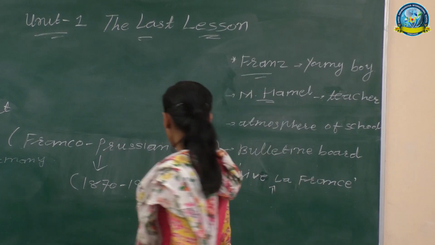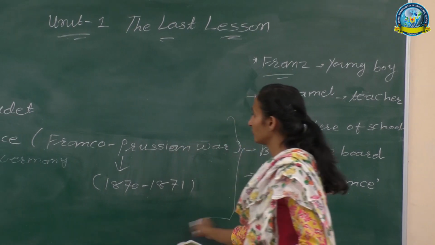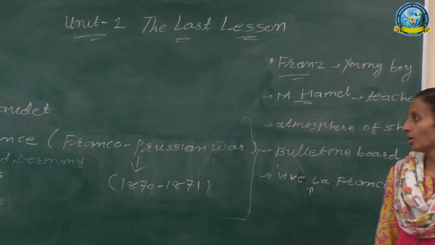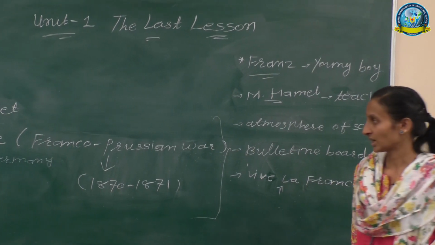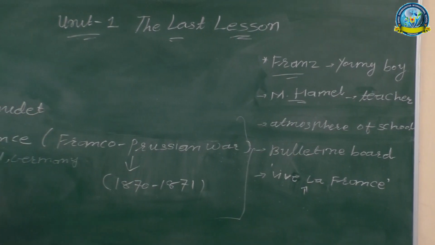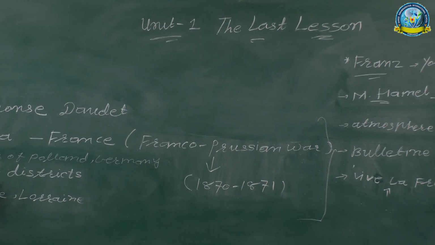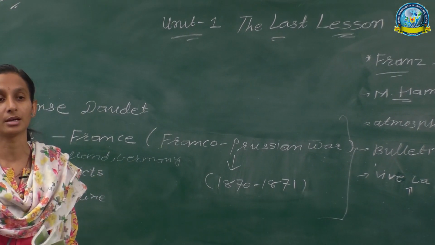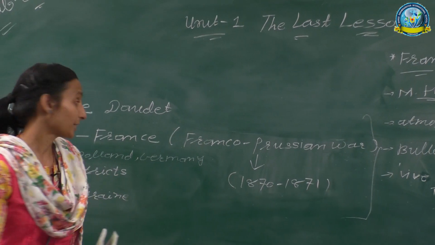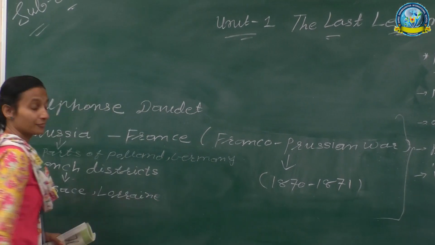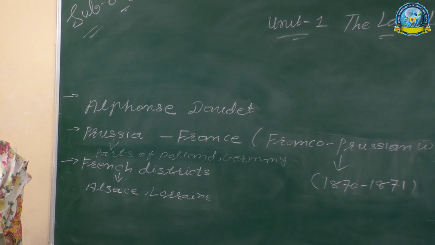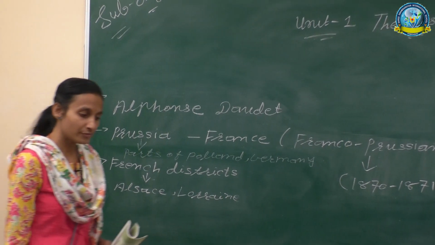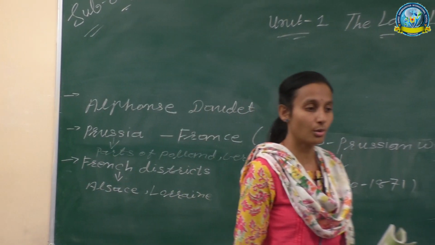Here is a war between two. And who was defeated? Prussia was the winner, and France was defeated by Prussia, which was led by Bismarck.